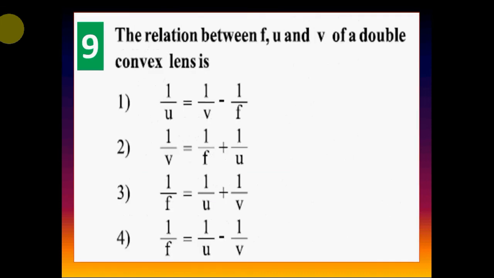Question 9. The relation between f, u and v of a double convex lens is: Option 1, 1 by u is equal to 1 by v minus 1 by f. Option 2, 1 by v is equal to 1 by f plus 1 by u. Option 3, 1 by f is equal to 1 by u plus 1 by v. Option 4, 1 by f is equal to 1 by u minus 1 by v. Correct answer is option 3, 1 by f is equal to 1 by u plus 1 by v.